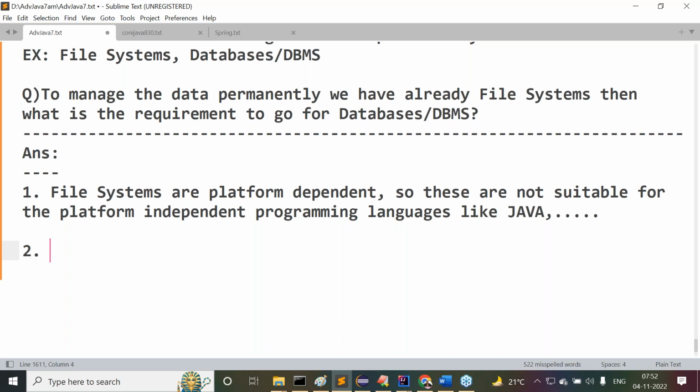Excel sheet is sufficient in the sense, does it come under the file system or not? Okay, maybe even text files, not even an Excel sheet. In a text file, I want to manage the data comma separated, for example. What is the meaning of this? That means a file system is sufficient for that. Okay, file system is sufficient here. That's okay, fine.